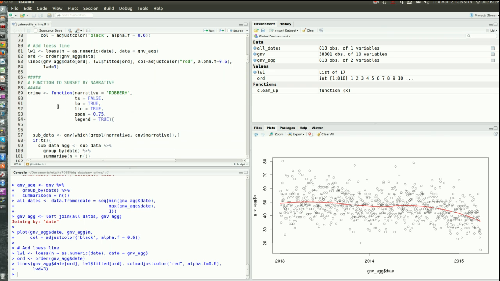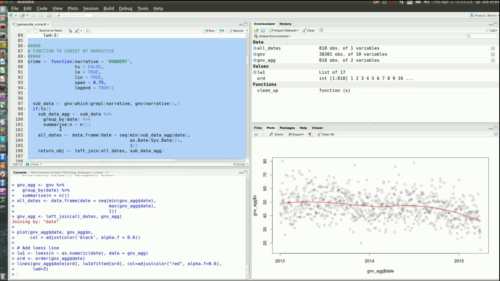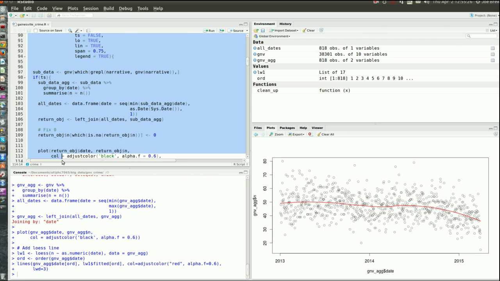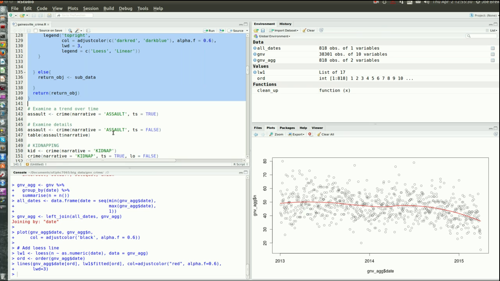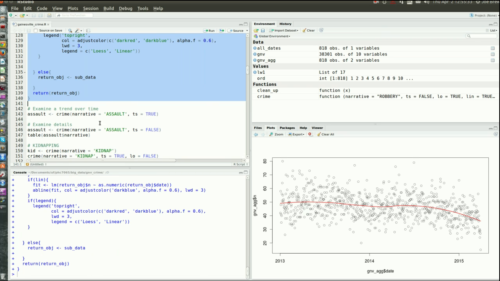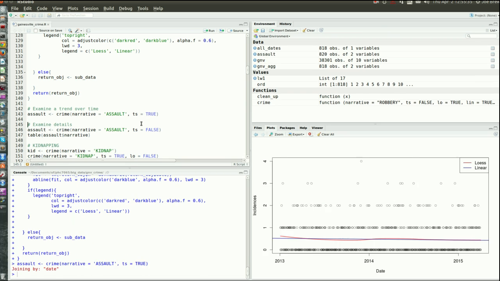Here's a quick helper function to look up crimes by a certain theme, right? This function I wrote is called crime, and you can pick a theme that you're interested in, like robbery. And then you can see the trends and examine that data specifically related to that. So let's start, just for an example, with assault. And what it does is show us the number of assaults. You can see most days there's 0 assaults. Some days there's 1, 2, 3, and one day in late 2014 there was 4.